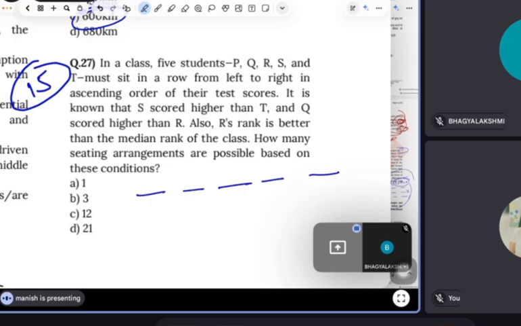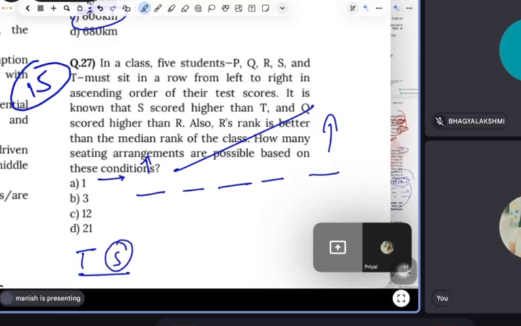Now the question is saying they are in increasing order. So it means here is smaller and here is greater, and they are increasing like that. They are sitting left to right. It is known that S scored higher than T. It means S will always be on the right side of T, because higher rank will be on the right side. Always remember. Then Q scored higher than R. It means Q will always be on the right side of R. This is also a fact. Okay, two things I know.